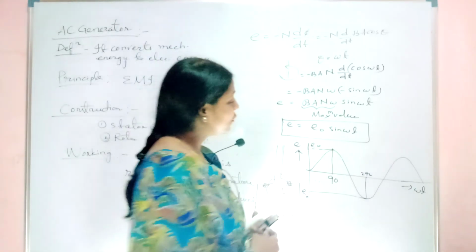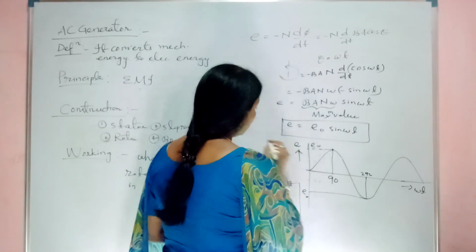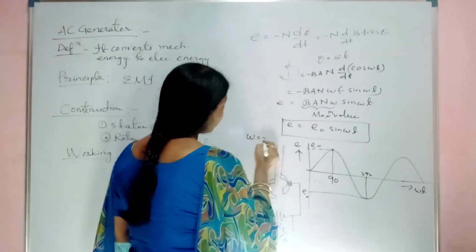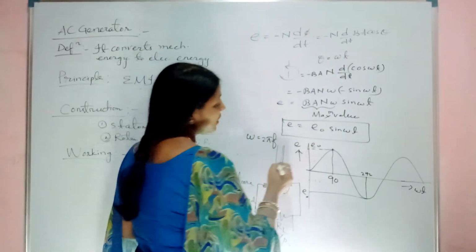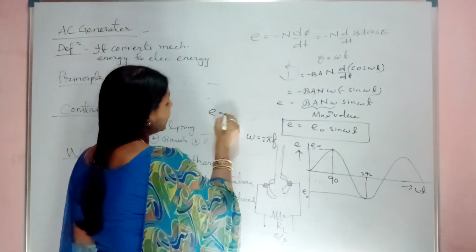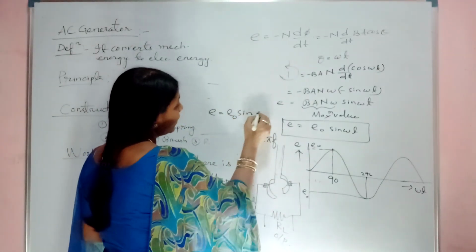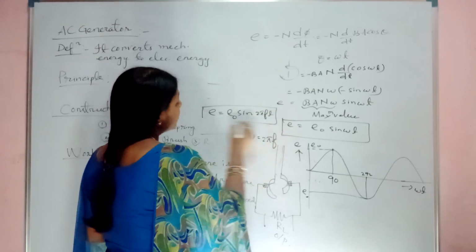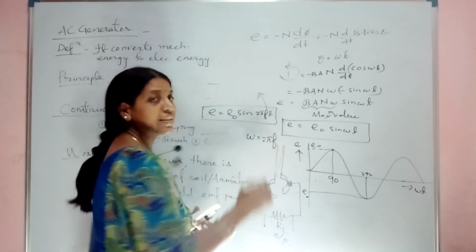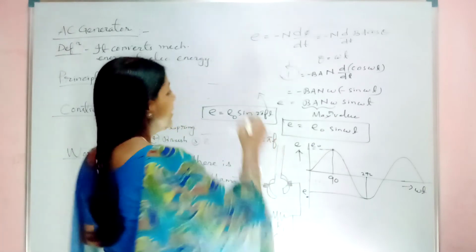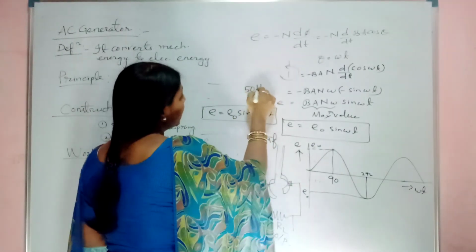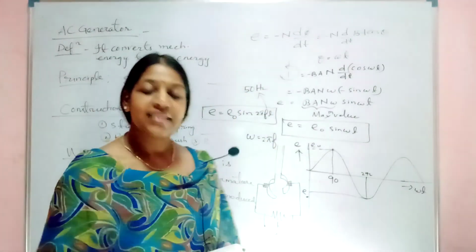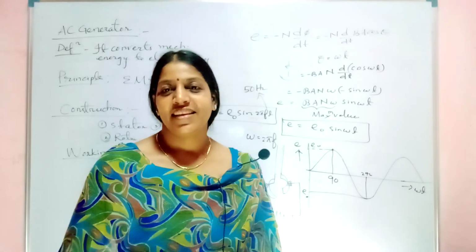Now all of you also know omega equals 2 pi f. So substitute that value, then you can find your final voltage E equals E naught sin 2 pi f t. What is this frequency f? This is nothing but your linear frequency. The value of it is 50 Hz in India, whereas it is 60 Hz in USA.